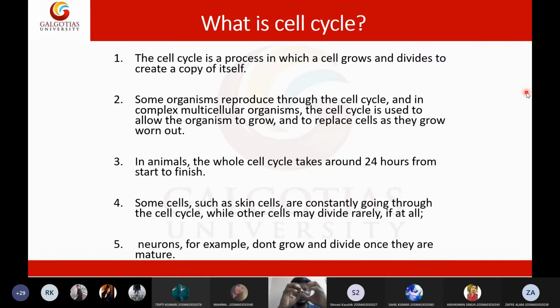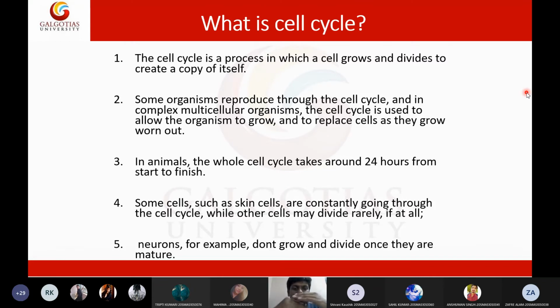You will see very identical cells, and there won't be any problem. There won't be any changes at the genetic level or at the morphological level of the cell. The cells will divide exactly like a Xerox copy. And like this, we have trillions of cells, and all those trillions of cells have been Xeroxed properly.